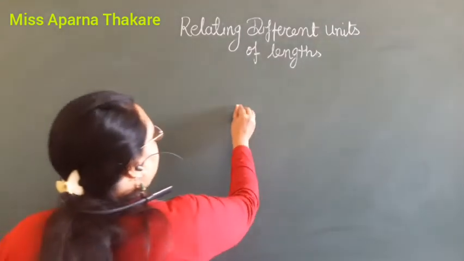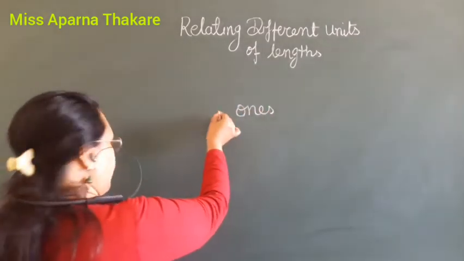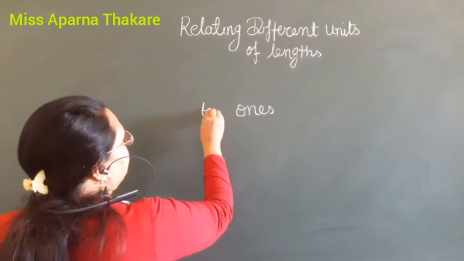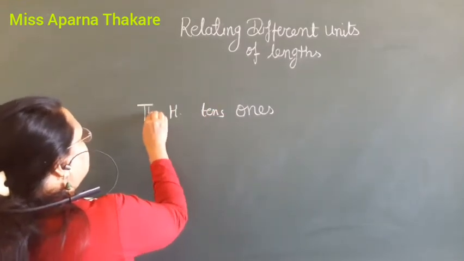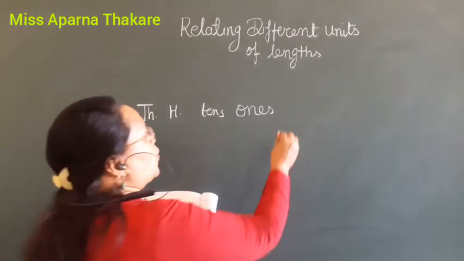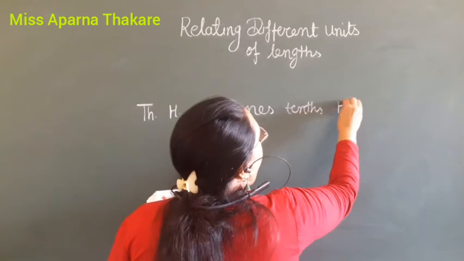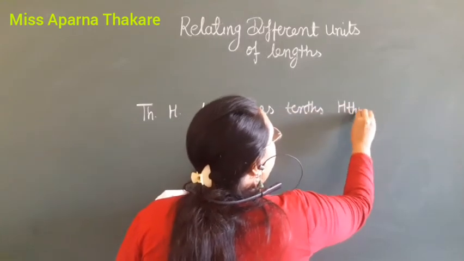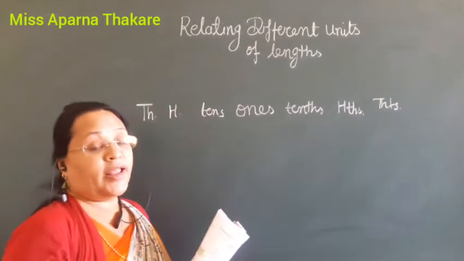What we say is that first it is ones. On the left side we are going tens, then 100 and then 1000. Okay, like this. It is the same.